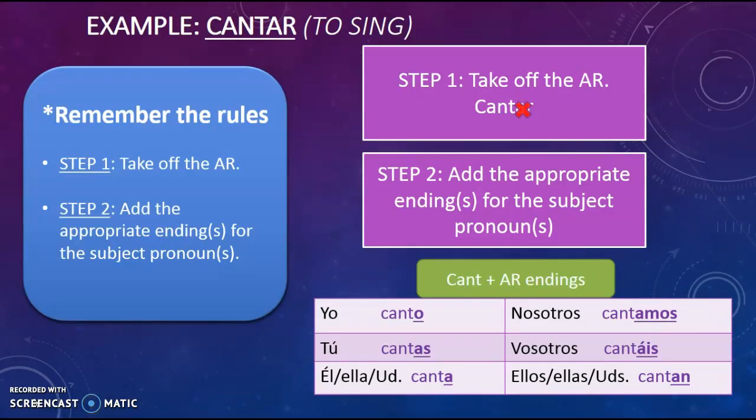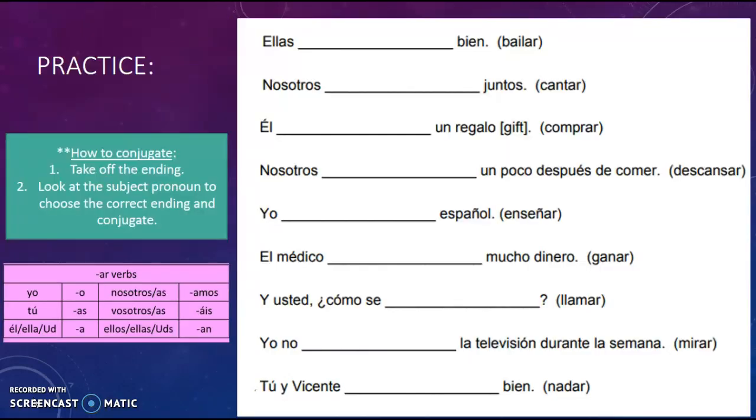Okay, so again, you can see I've underlined the endings there for you, and what's in front of them is C-A-N-T for every single one. The only thing we do is we take off the original AR and we plug in these endings.